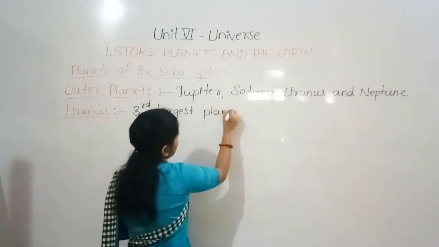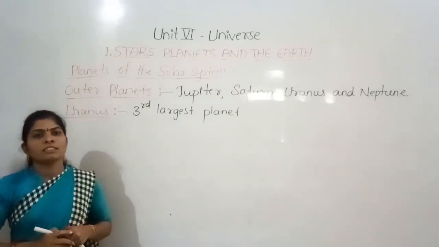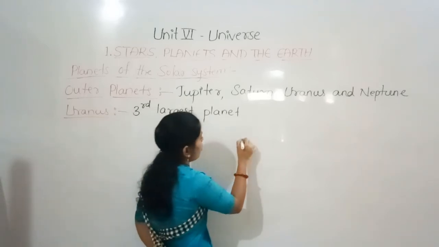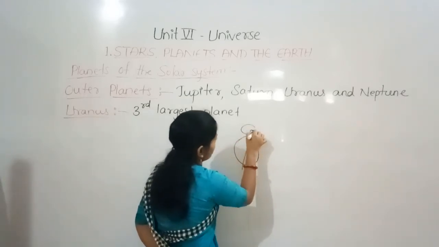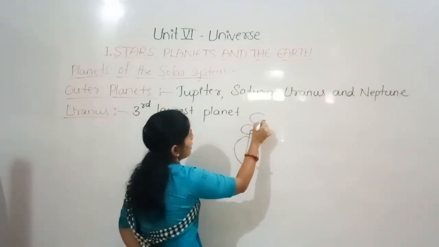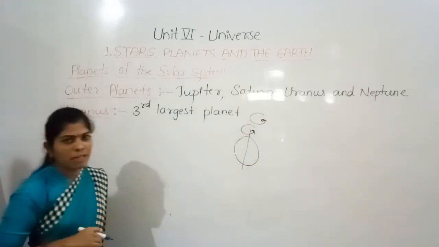Uranus is the only planet which rotates sideways. We know that all the planets revolve in this direction, like this. The arrow indicates the movement of the planets.